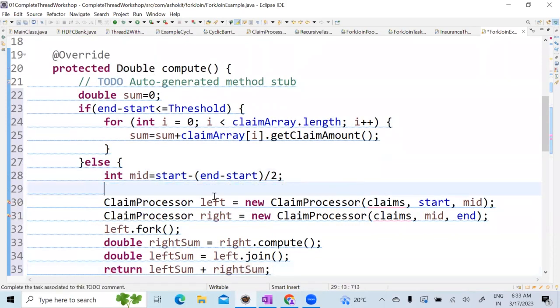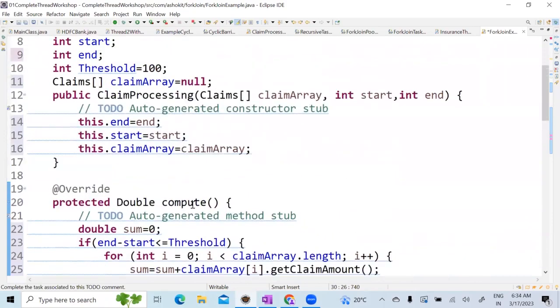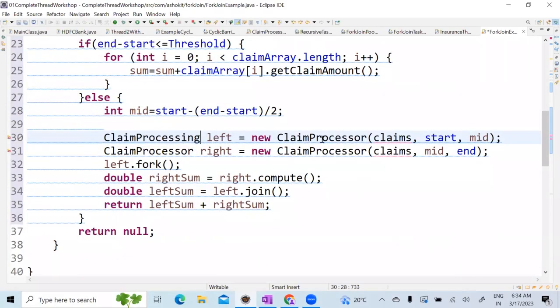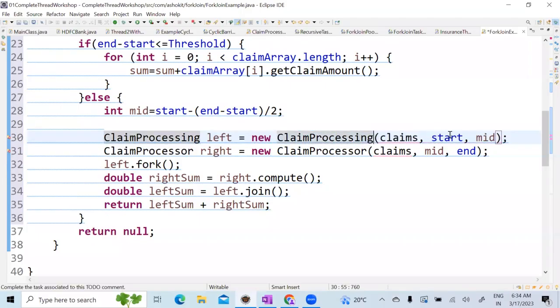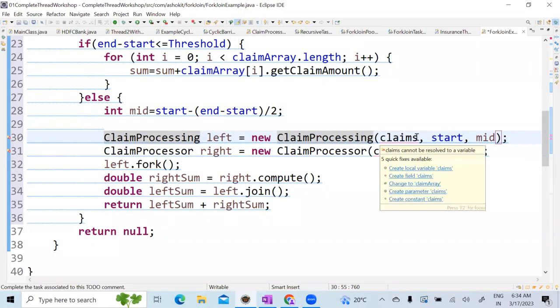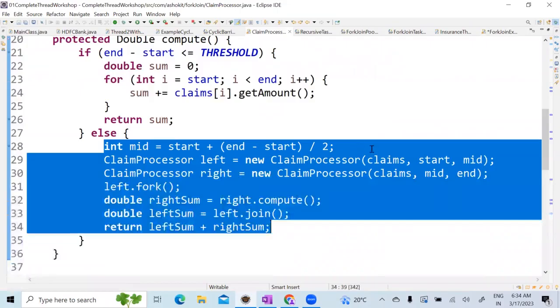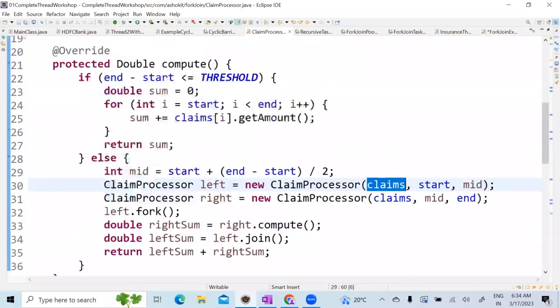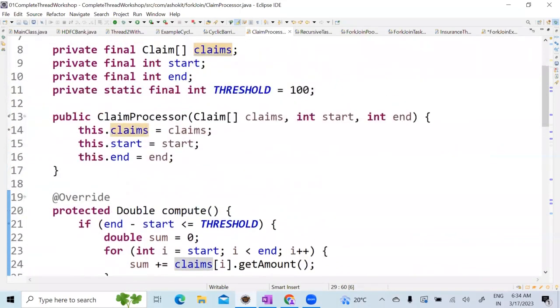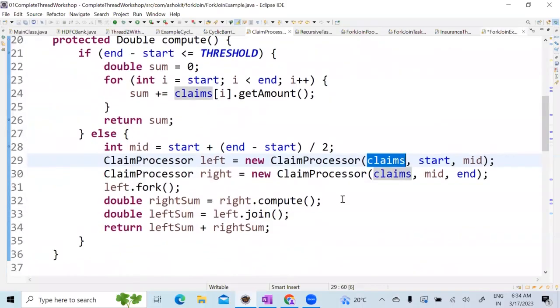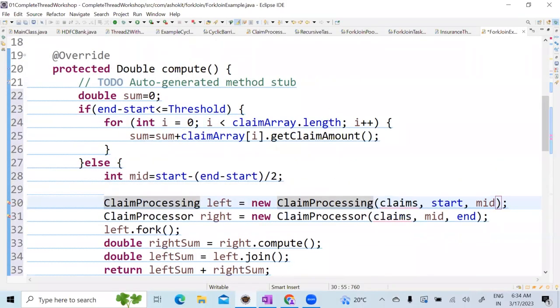So for claim processing, I will call the same constructor, and automatically it will do claim start, claims array.